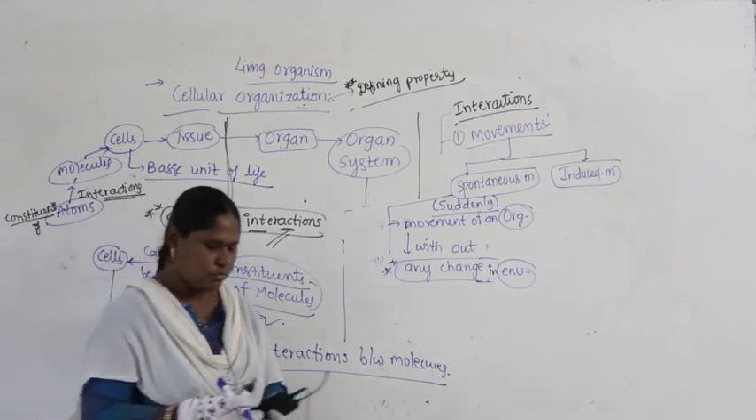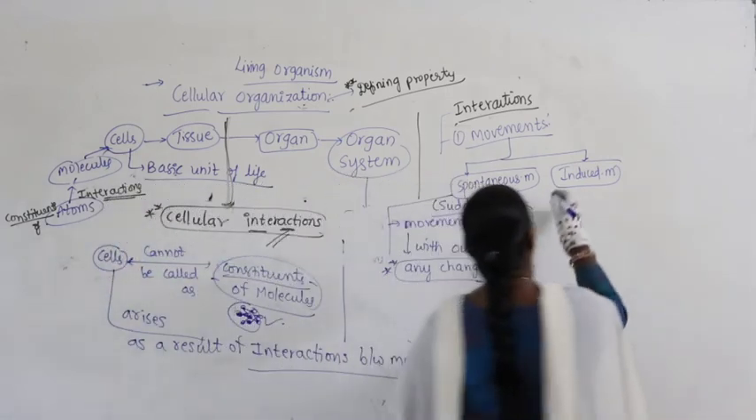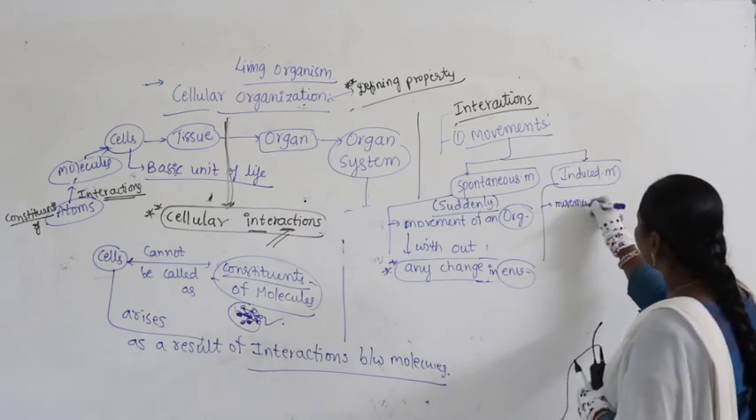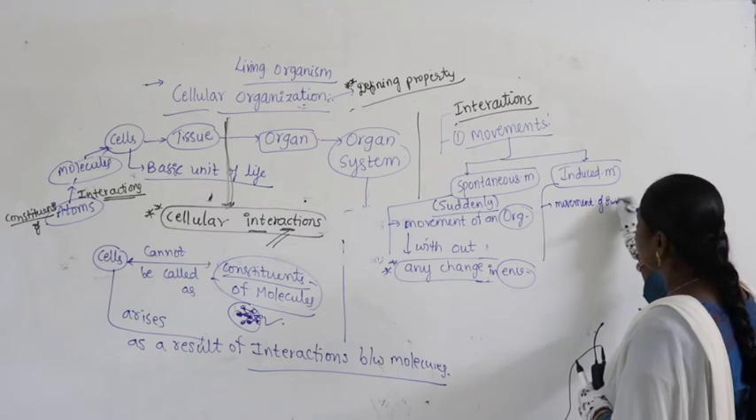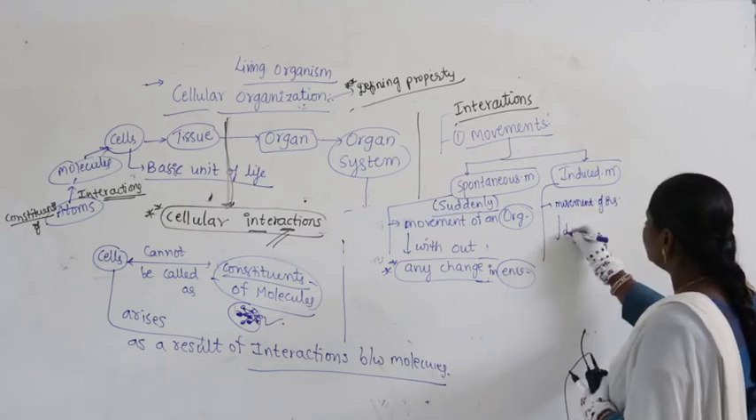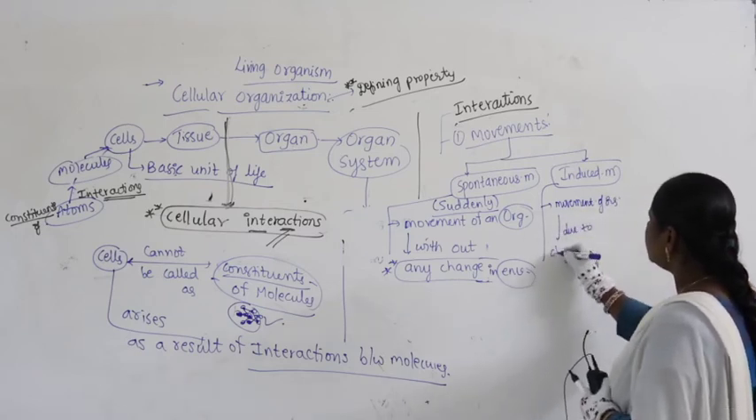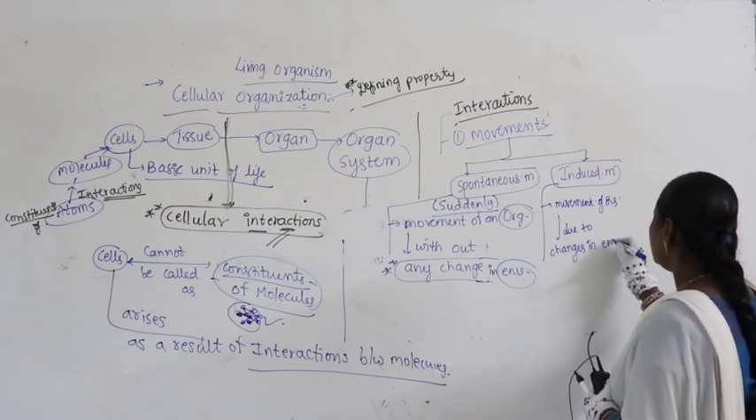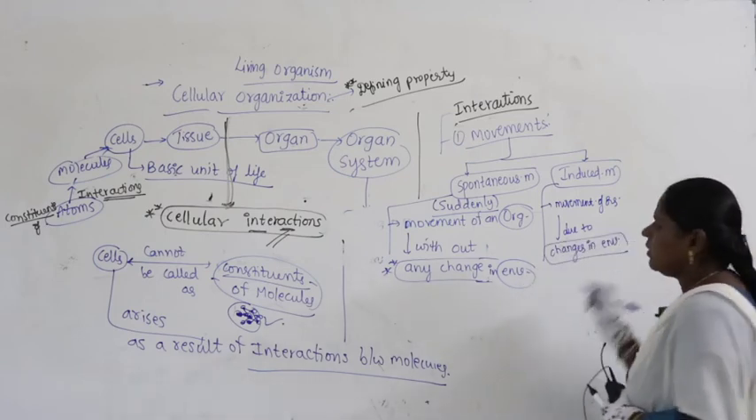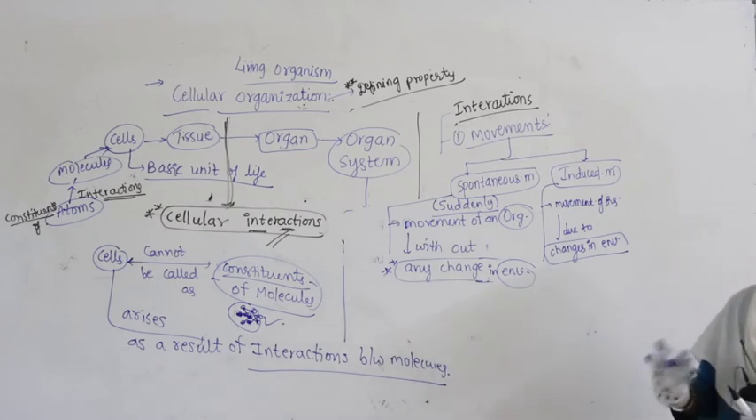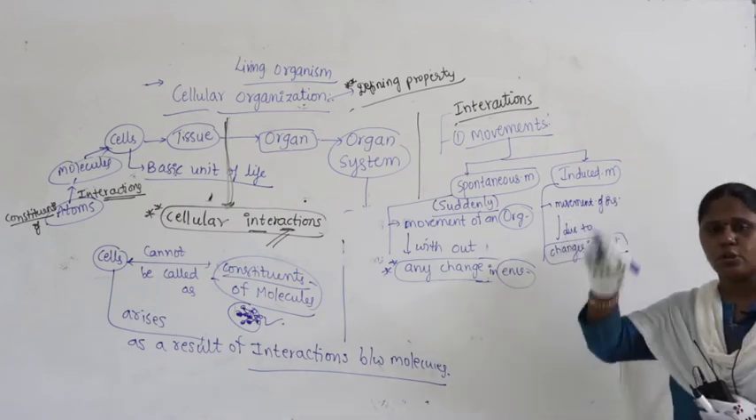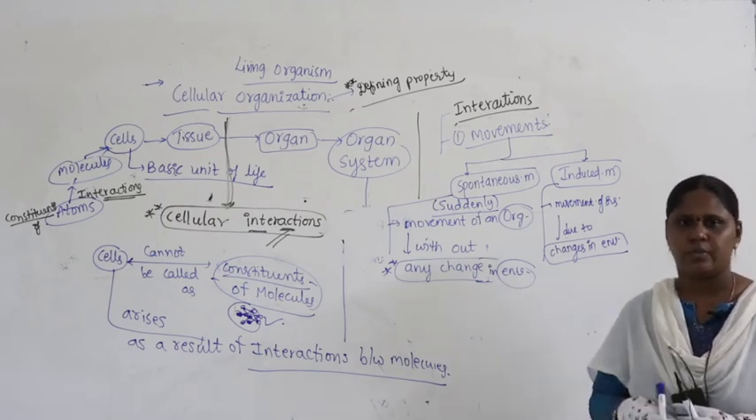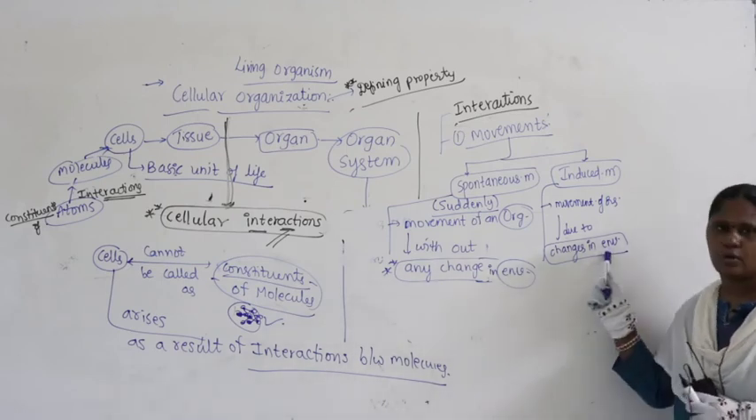Okay, what is induced movement here? The same thing I am writing: a movement of organism due to changes in the environment. Someone is inducing, someone is making the movement of the organism. What is that someone? Maybe the environment.